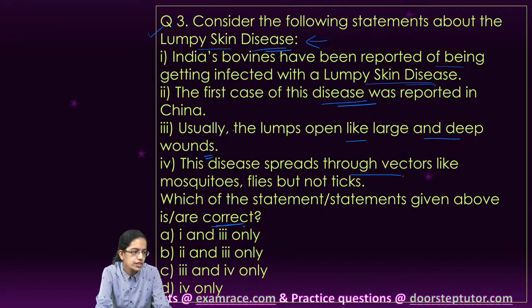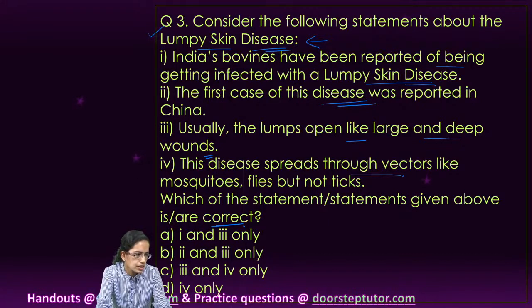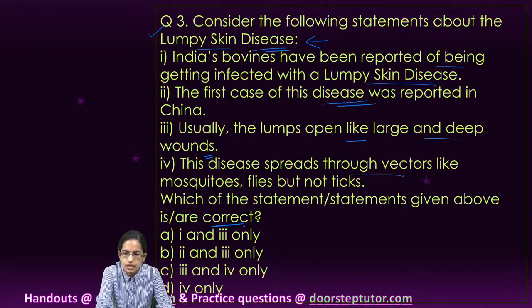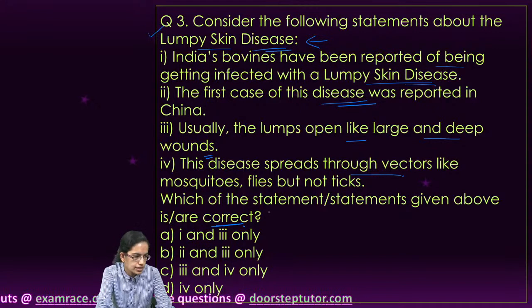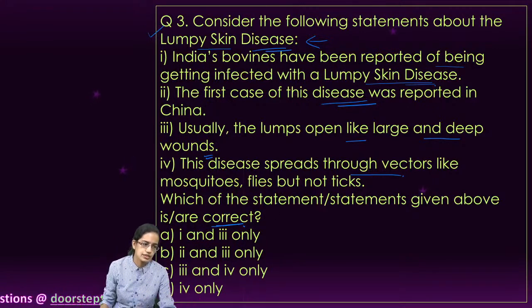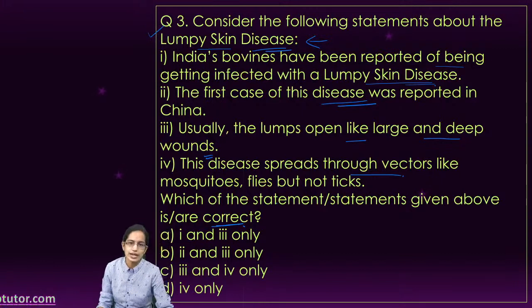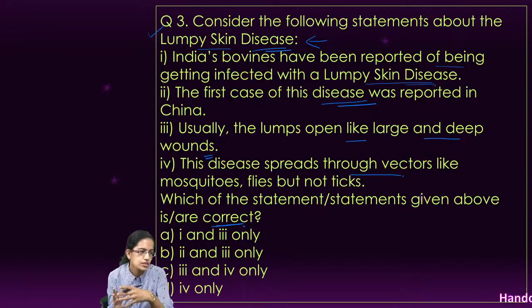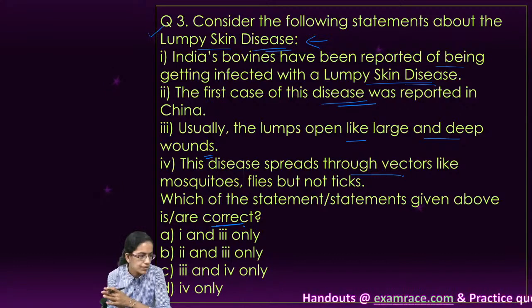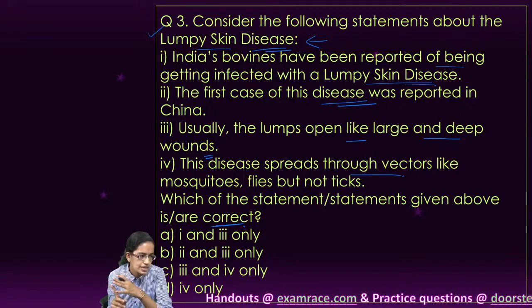Now looking for the correct answer for question number 3. Still waiting for the correct answers to come for question number 3. We have to identify the correct statements here, not the incorrect statements. So this is an infection which is usually seen in bovine animals. Cattle and water buffaloes are the common animals which are affected by it.